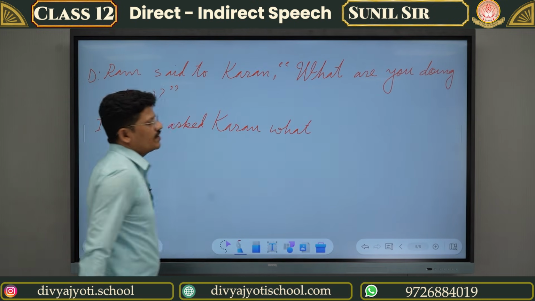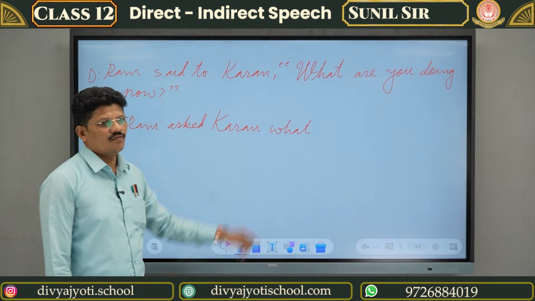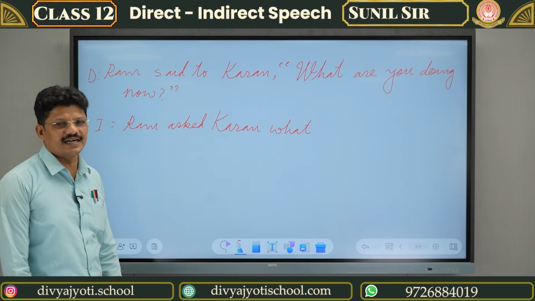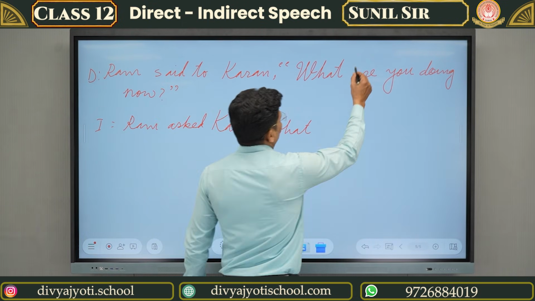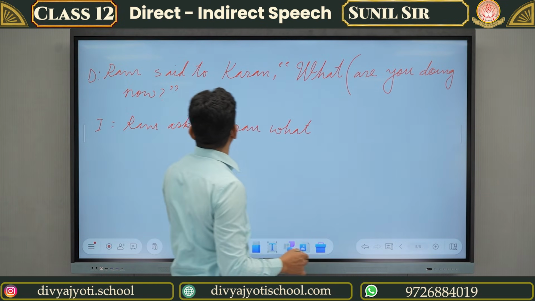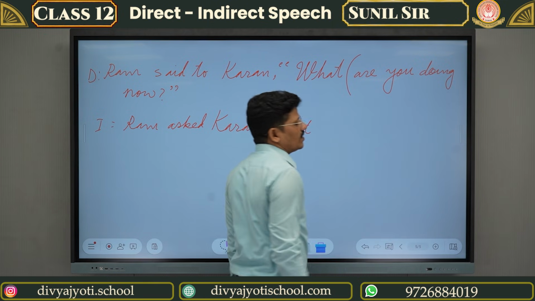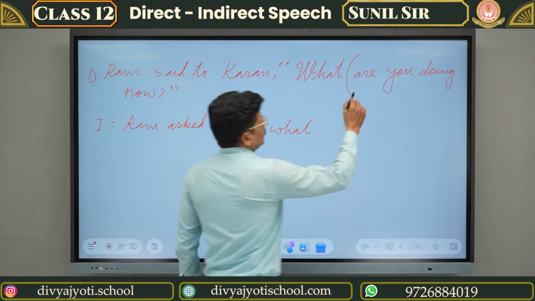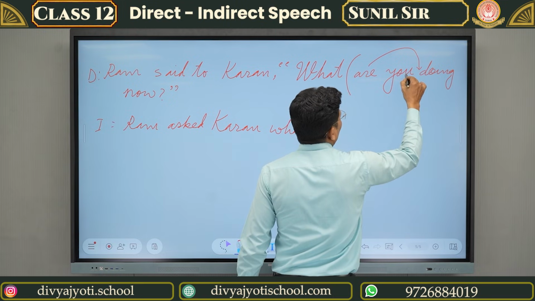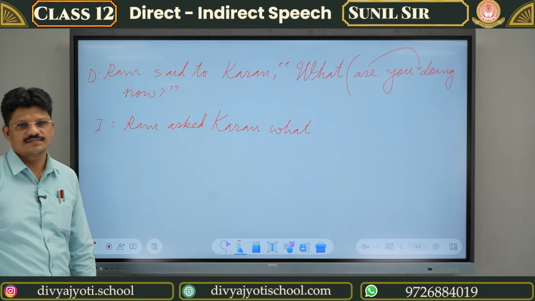After writing the WH interrogative pronoun, what do we have to do? The remaining sentence we have to make simple. So this sentence is remaining, "are you doing now?" If we make it simple, what will it become? "You are doing now."